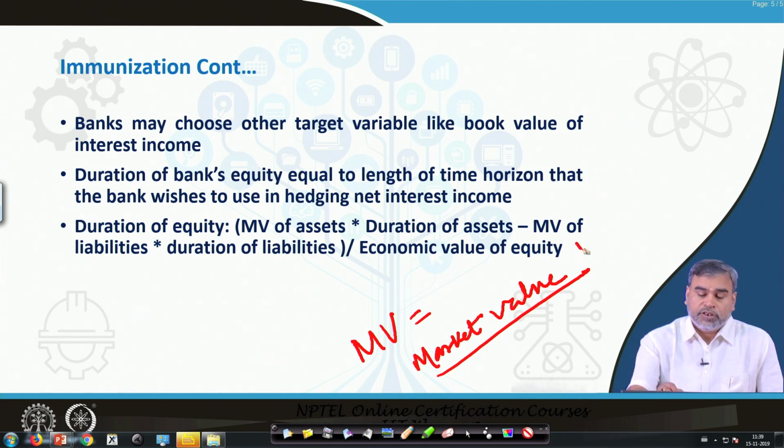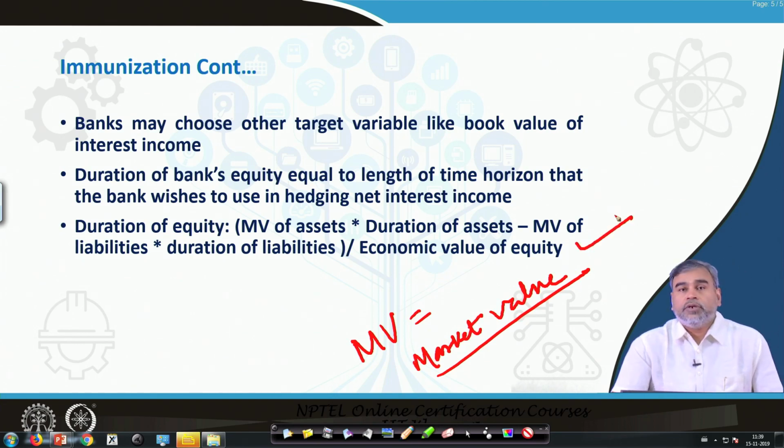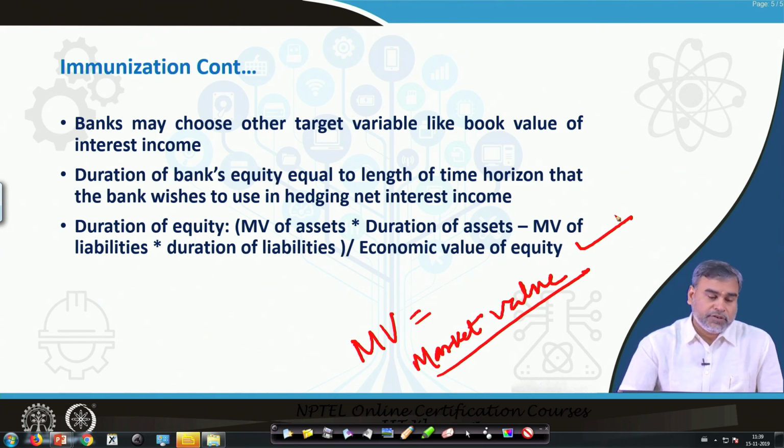If you use this formula, the duration of equity of that bank can be measured. The duration of equity should be equal to the length of the time horizon the bank is willing to use in hedging the net interest income at that particular point in time. That we have to keep in mind.